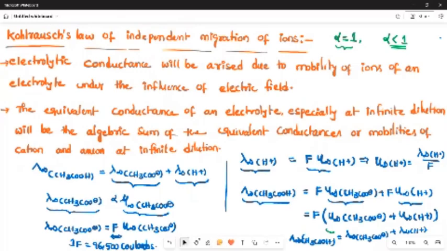Okay. So this is the statement. First of all, how the conductance process will be arranged: movement of the ions, or mobility of the ions. Second, how this mobility of the ions will equal the electrolyte value or conductance value of the electrolyte. So the equivalent conductance of an electrolyte at infinite dilution, because we are considering this for weak electrolytes, will be the algebraic sum of the conductances of the cation and anion at the same infinite dilution. This is Kohlrausch law.